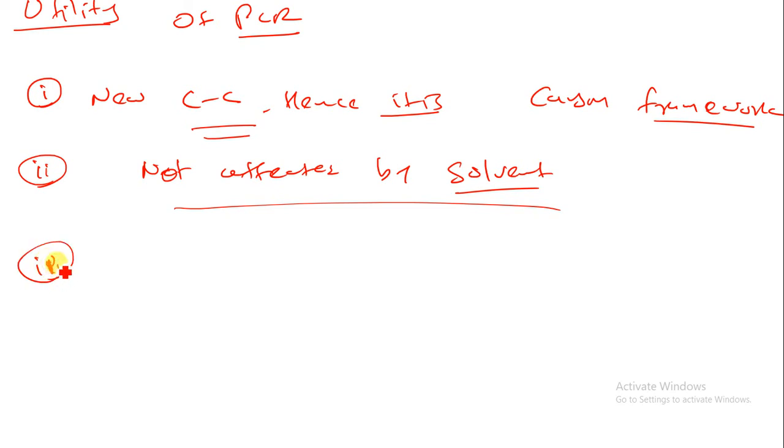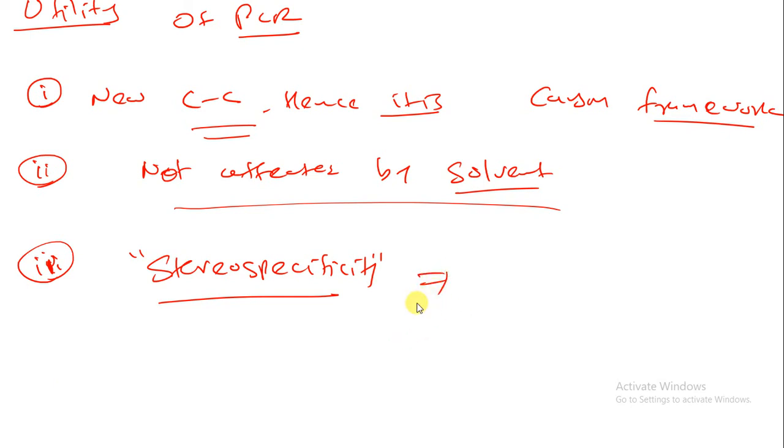Next, these reactions have a high degree of stereospecificity. This is an important term you have to remember. What is stereospecificity? The reaction follows a particular pathway to form a product from the reactant.